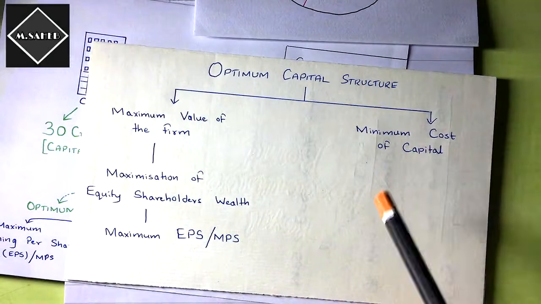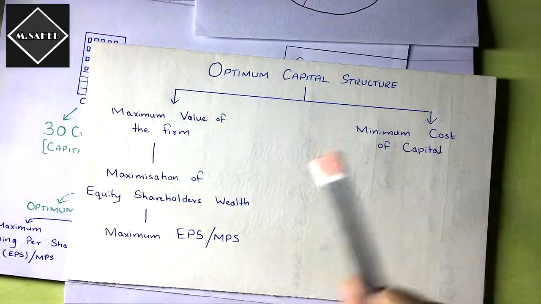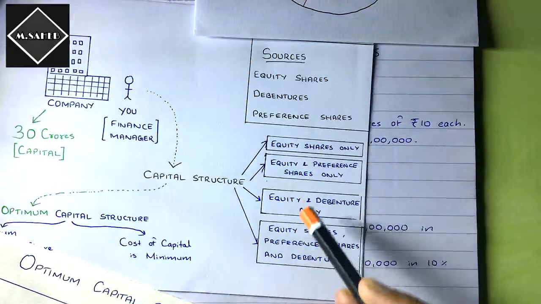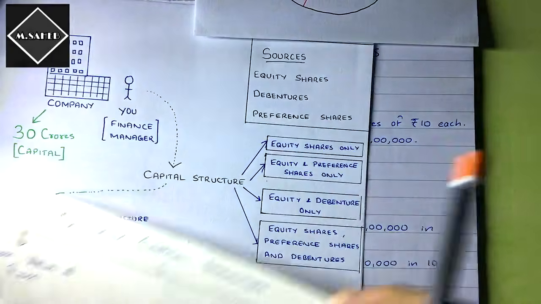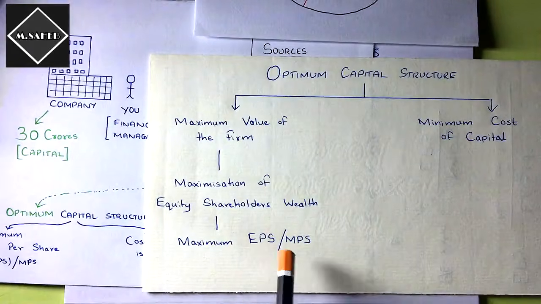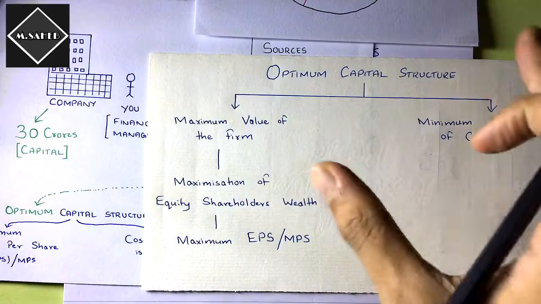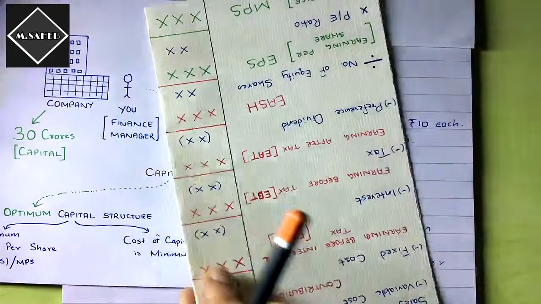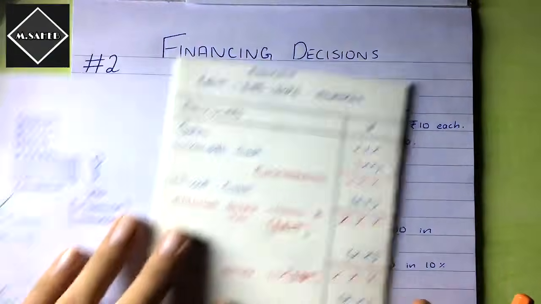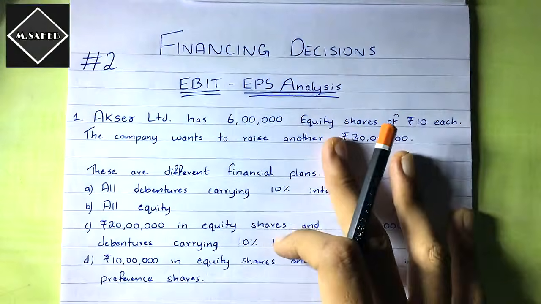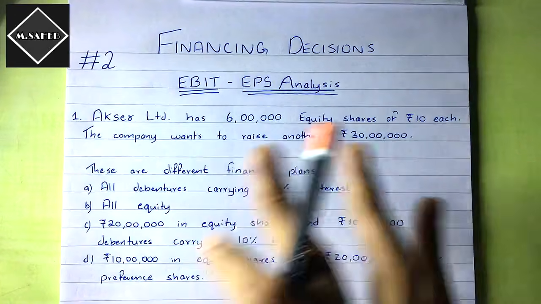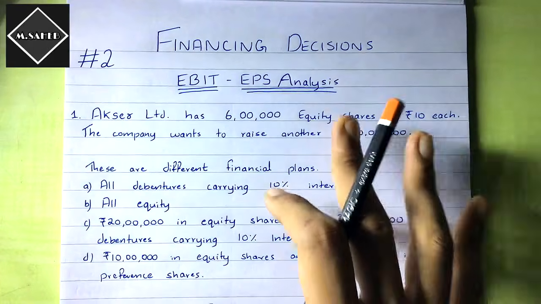And how will the finance manager do this? He will do this by calculating the cost of capital, by analyzing each of the capital structures, and by doing EBIT and EPS analysis to calculate EPS or MPS, depending upon the question. So you have to understand this format. Now we are going to solve this problem. So let's start. Let's see the question. Make sure you have watched the previous video, because in that video we have discussed all this in detail.